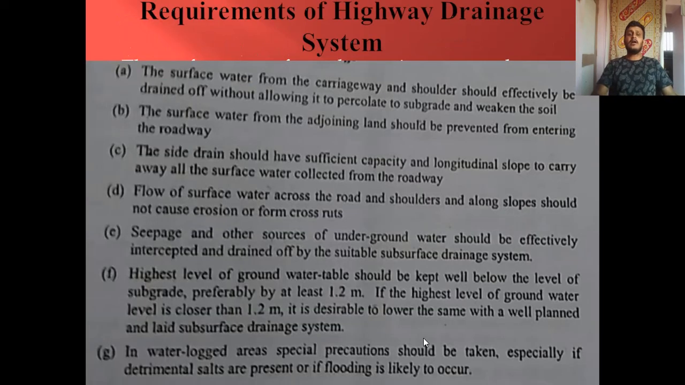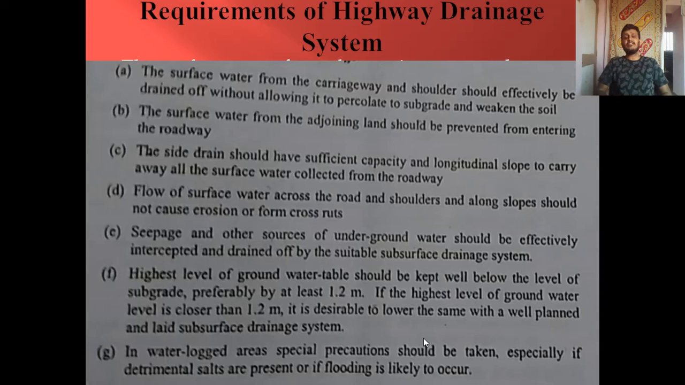So now next we shall see what are the requirements of a highway drainage system. The surface water from the carriageway and shoulder should effectively be drained off without allowing it to percolate to the subgrade and weaken the soil. Obviously, as soon as rain occurs, the water from the pavement surface and shoulder should be effectively drained off. So we should not allow that water to percolate or penetrate to the layers below.